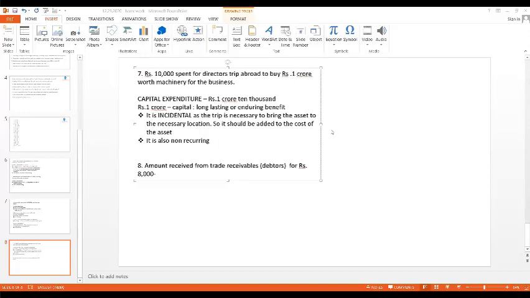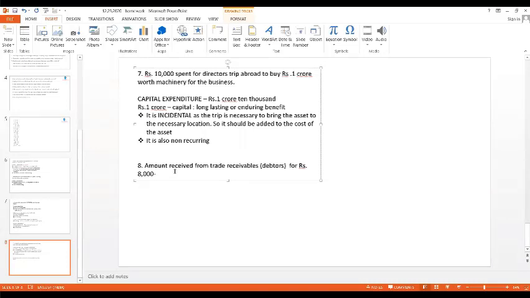Okay. So now let us see what it is. What you people told me is correct. Only difference is now it is not an expenditure. It is an income. Please, all of you pay attention. It is amount received from trade receivables, that is from debtors. It is not an expenditure. Any amount spent is expenditure. Any amount received is an income. It can also be called a receipt. So first of all, it is a revenue income.